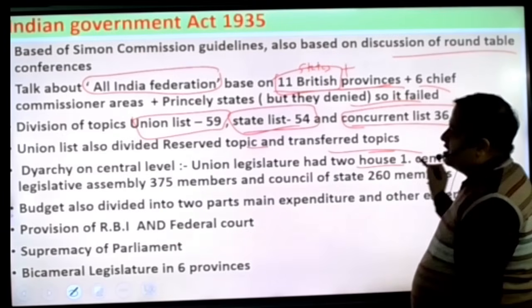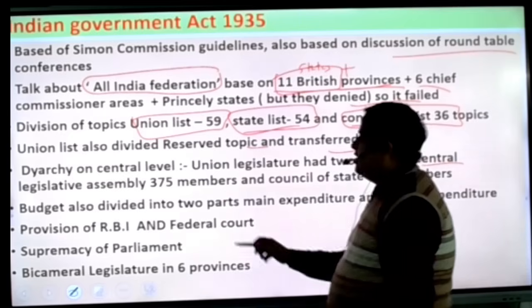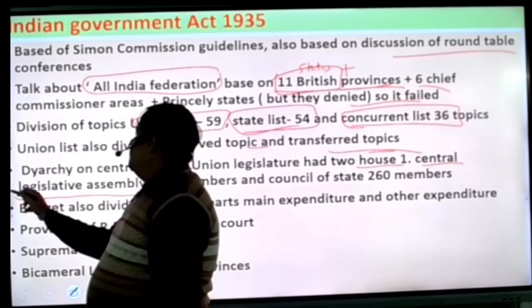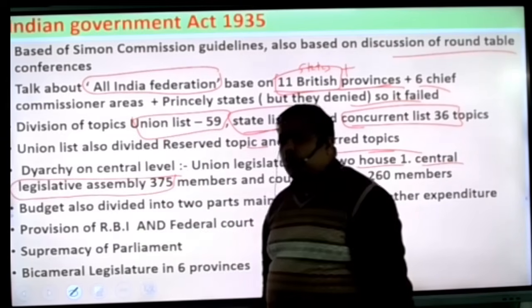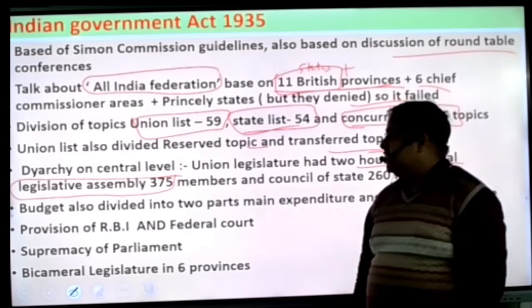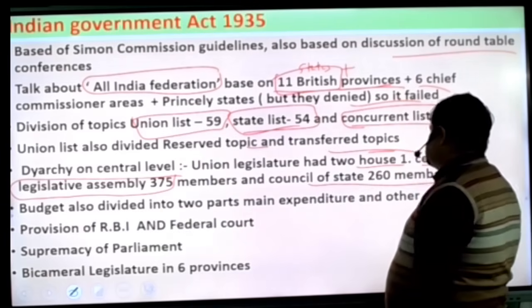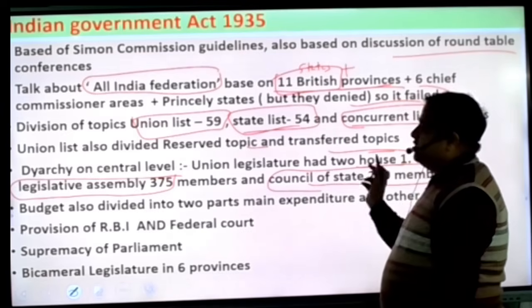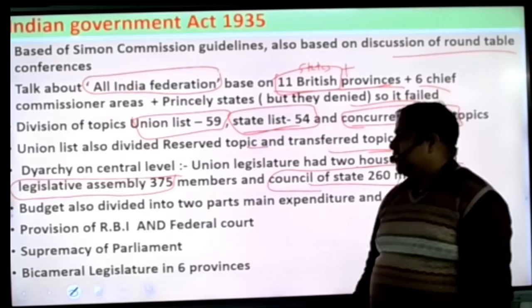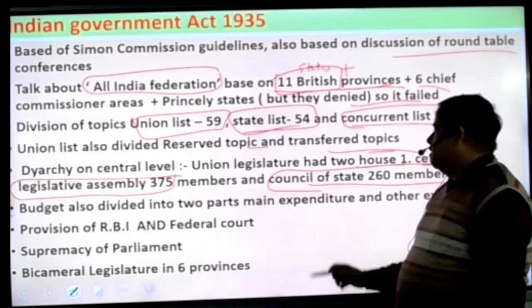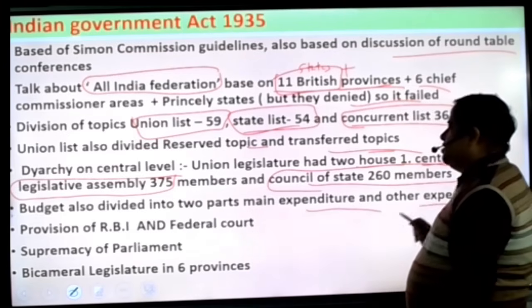Directly at the central level, the union legislature had two houses. One is the Central Legislative Assembly, which had 375 members. Previously, beta, the division took place on the provincial level; here it was held on the central level. And the Council of State would have 260 members. Budget was also divided into two parts, a main expenditure and other expenditure part.